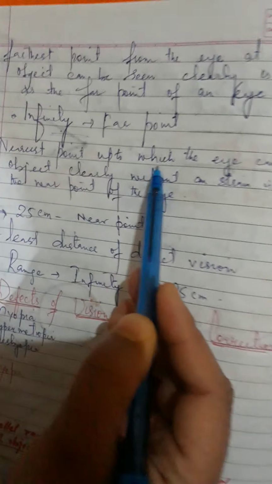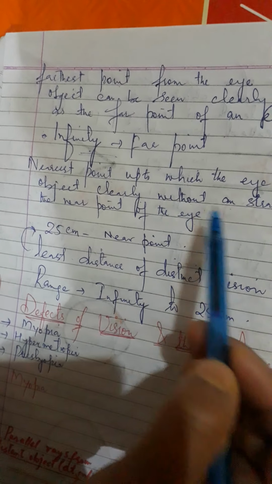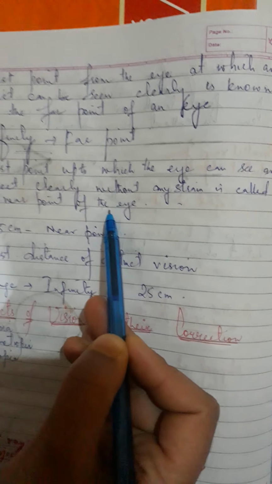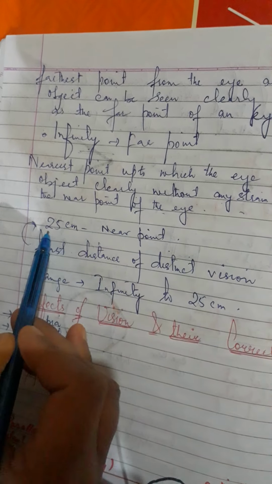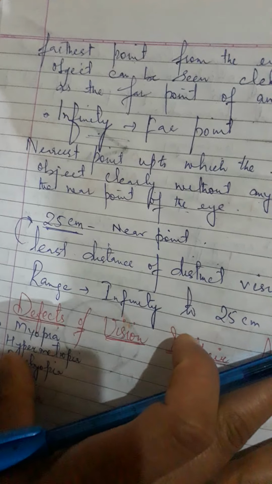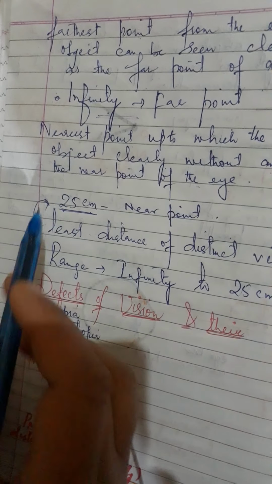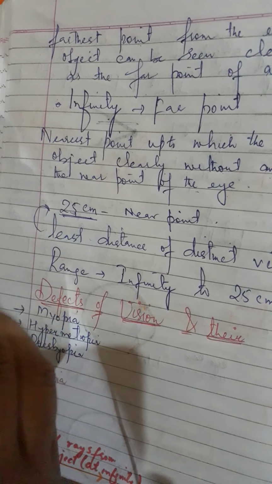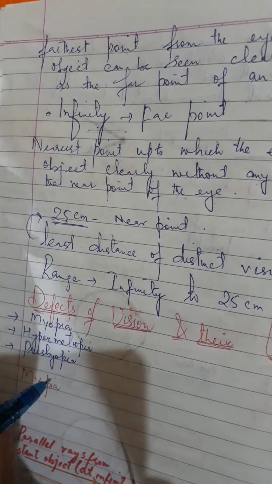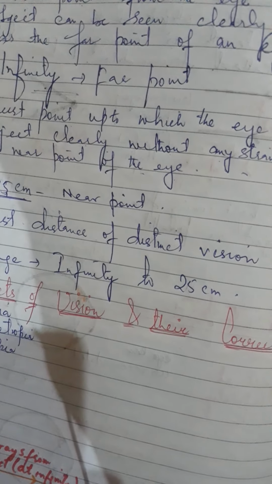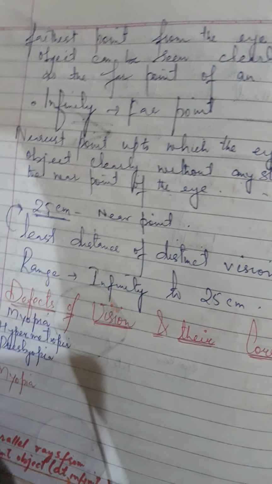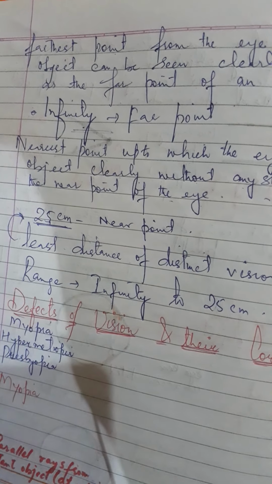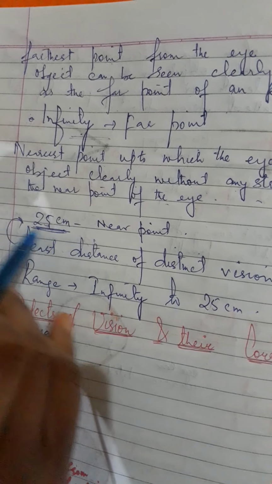Now the nearest point up to which the eye can see an object clearly without any strain is called the near point of the eye. The near point of a normal human eye is at a distance of 25 centimeter. Why 25 centimeter? When an object is placed at a distance of less than 25 centimeter, the eye is not able to bulge more, because its power of accommodation has been exhausted. The eye will not become more convex to converge the diverging rays coming from an object placed closer than 25 centimeter.